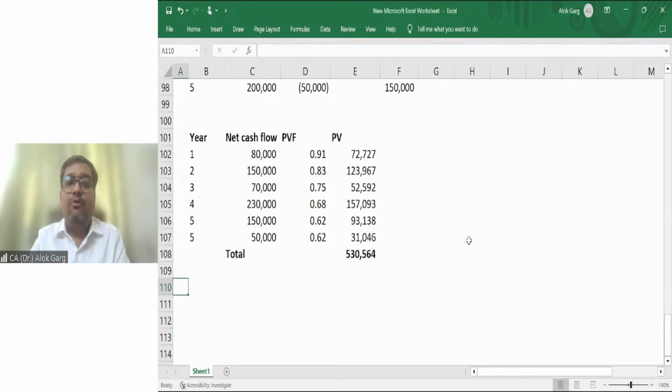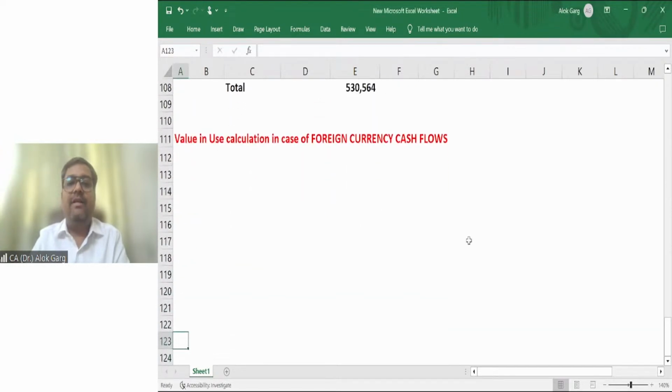So we are discussing how to compute the value in use for an asset which is outside India. So, value in use calculation of foreign currency cash flows.